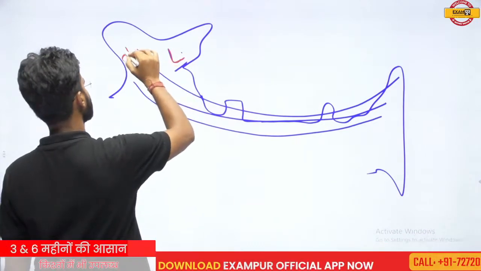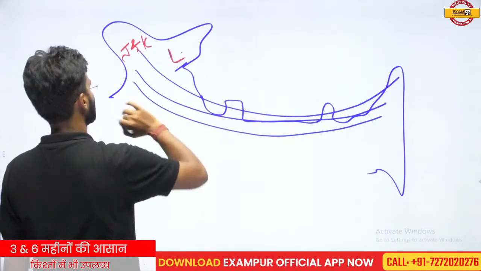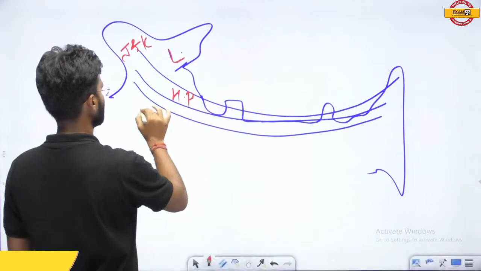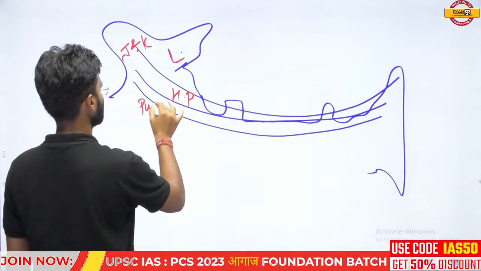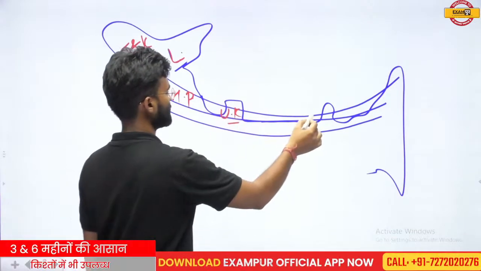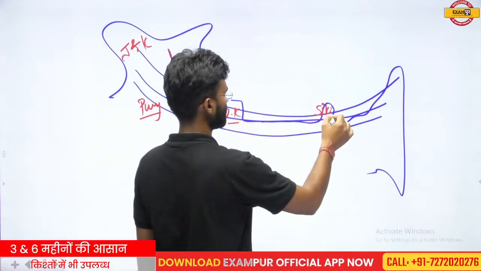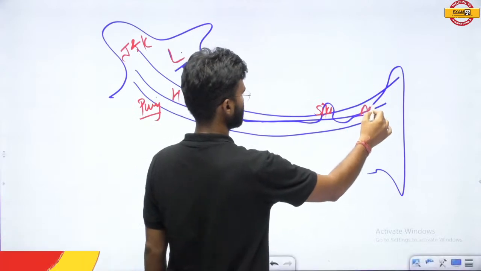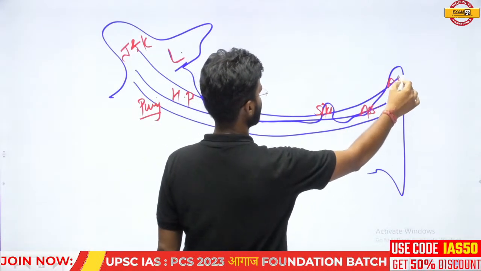This is Ladakh. This is Jammu and Kashmir. This is Himachal Pradesh. This is the region of Punjab. This is the Uttarakhand region. This is the Sikkim region. This is the Assam region. This is the Arunachal Pradesh region.